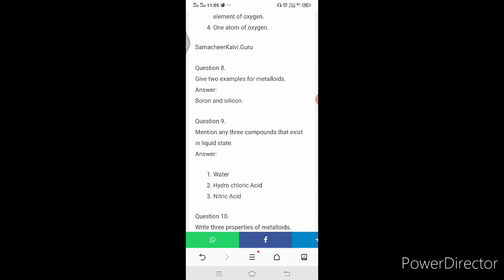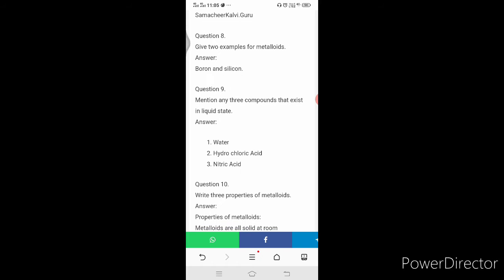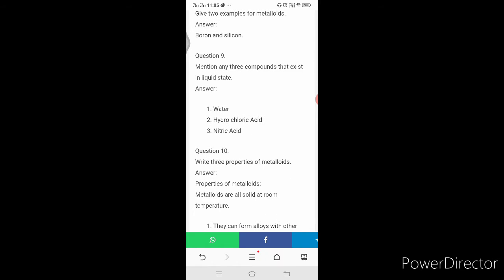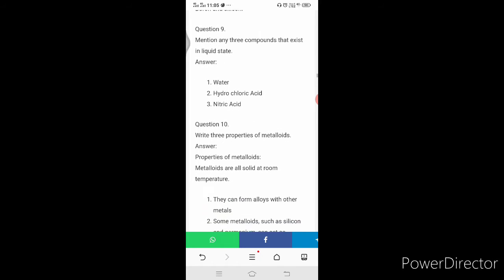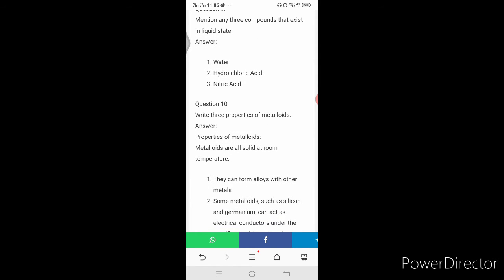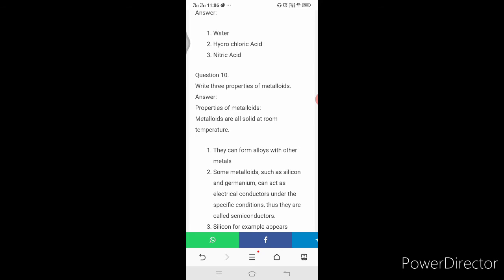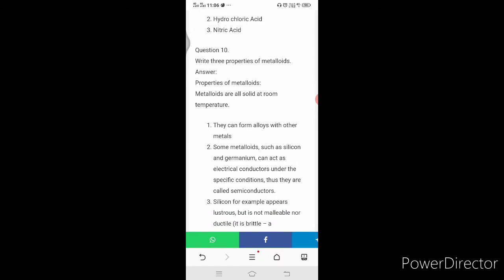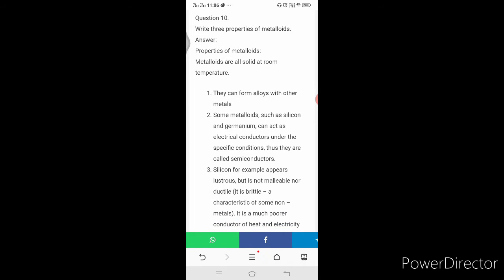Mention any three compounds that exist in liquid state: water, hydrochloric acid, nitric acid. These are all in the liquid state. Question number 10: write three properties of metalloids. The properties of metalloids: metalloids are all solid at room temperature. They can form alloys with other metals.